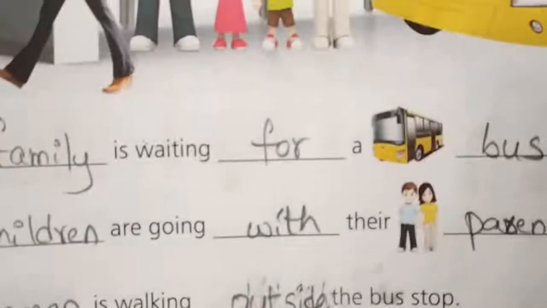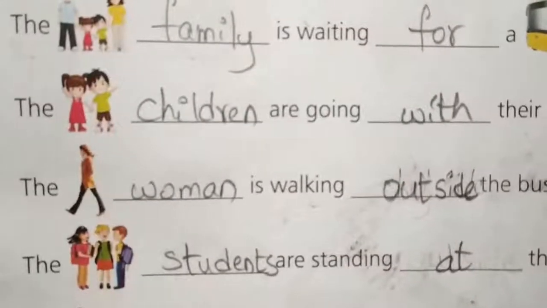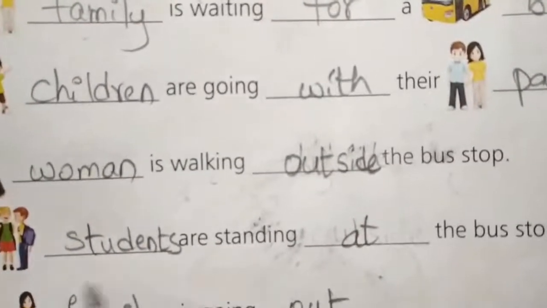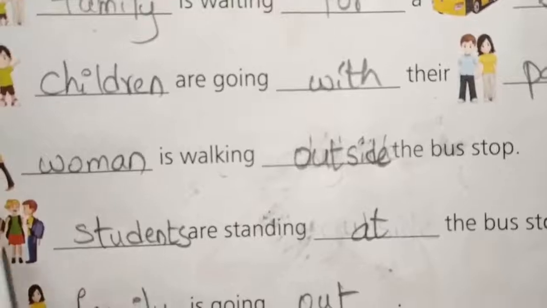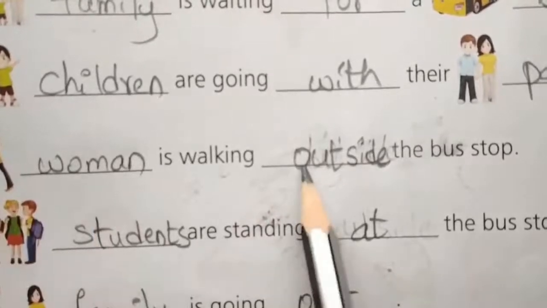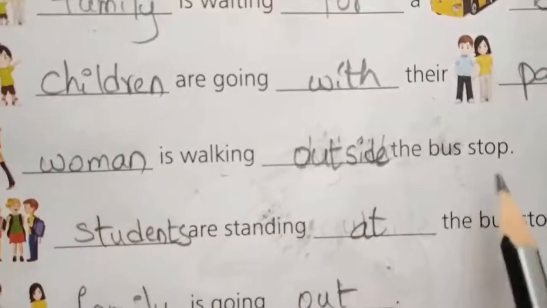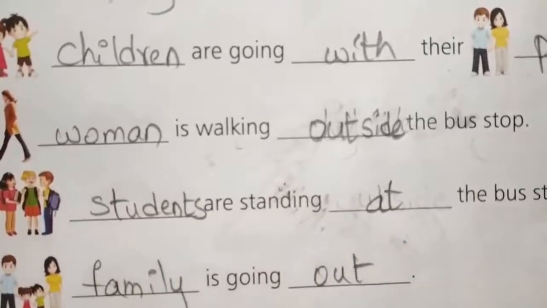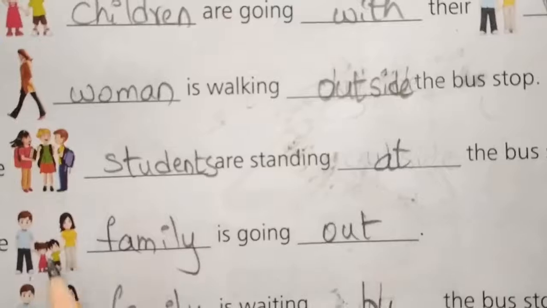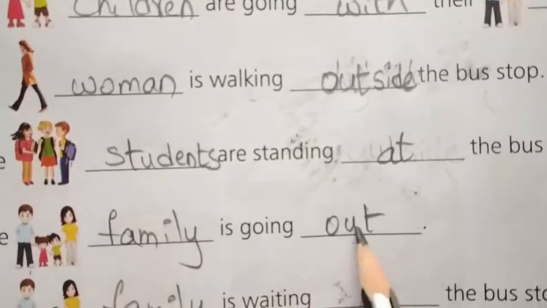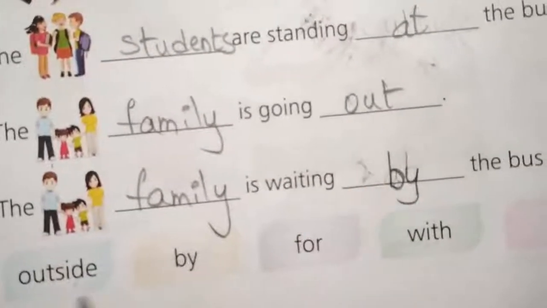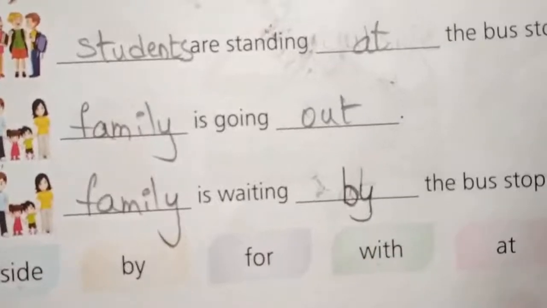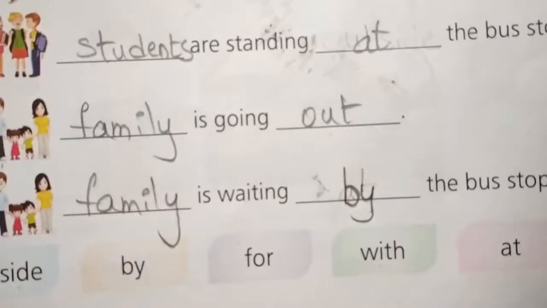Next. The woman is walking outside the bus stop. Bus stop బయట నడుస్తుంది కదా. The woman is walking outside the bus stop. The students are standing at the bus stop. The family is going out. బయటకు వెళ్తున్నారు కదా. The family is waiting by the bus stop. Okay, children? Turn the page.